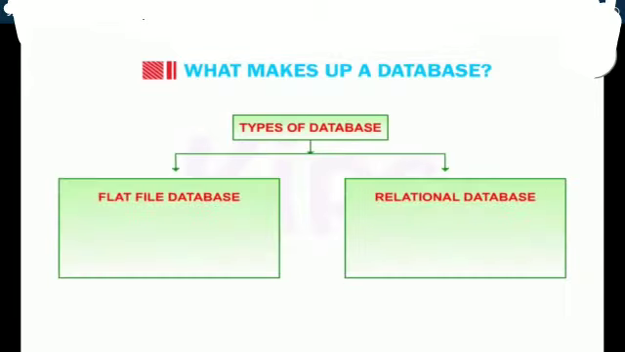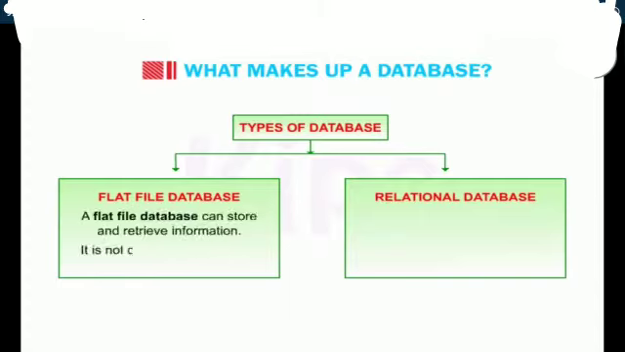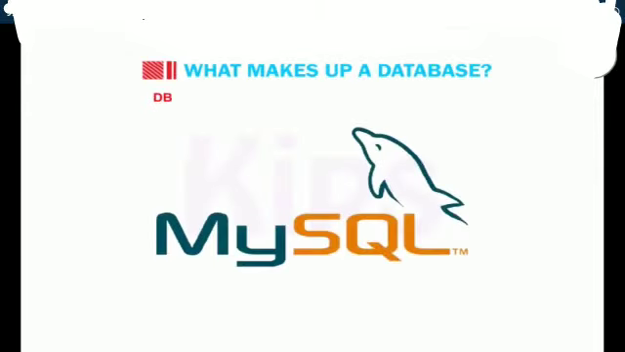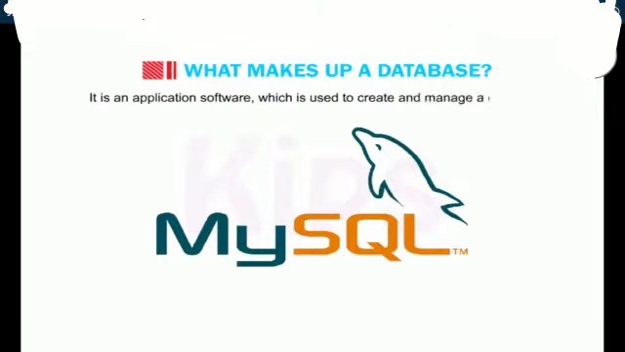There are mainly two types of database: flat file database and relational database. A flat file database can store and retrieve information. It is not capable of linking the files together. A relational database links separate tables together to get a common piece of information. DBMS stands for Database Management System. It is application software which is used to create and manage data.